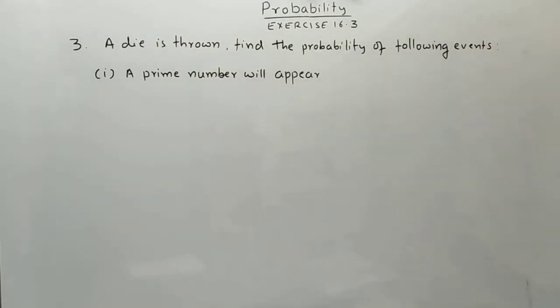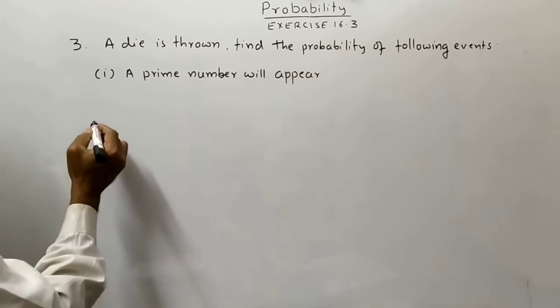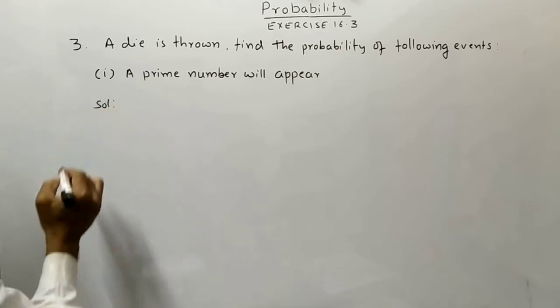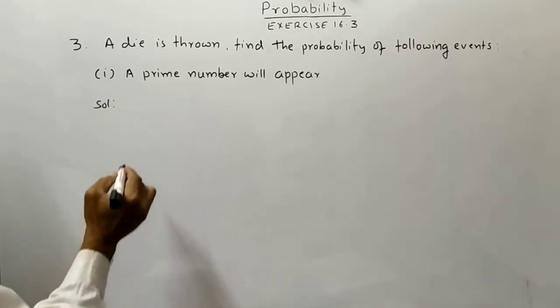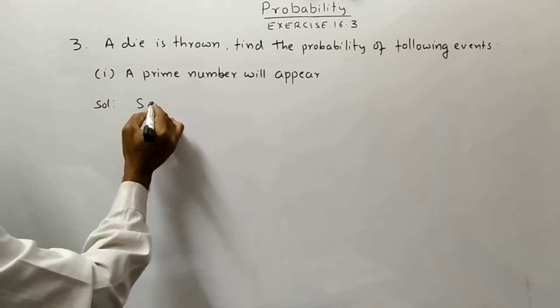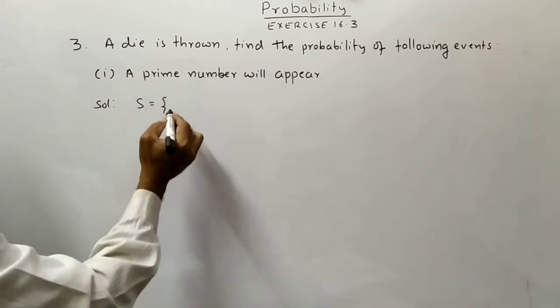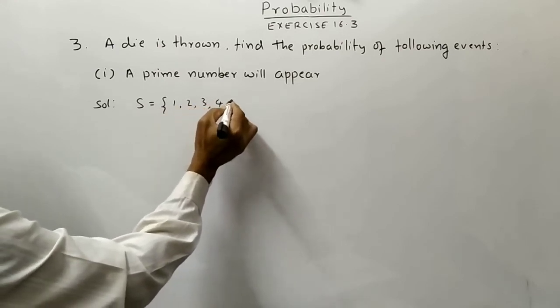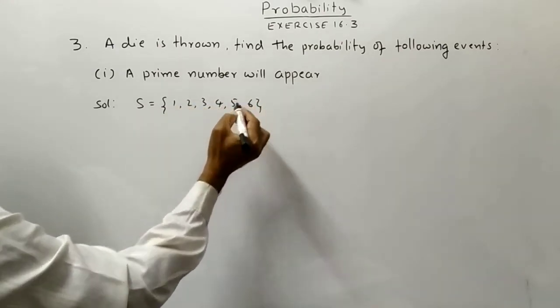Question number 3. A die is thrown. Find the probability of the following events. First one, a prime number will appear. Solution. When a die is thrown, sample space S is equal to the set with elements 1, 2, 3, 4, 5, 6.